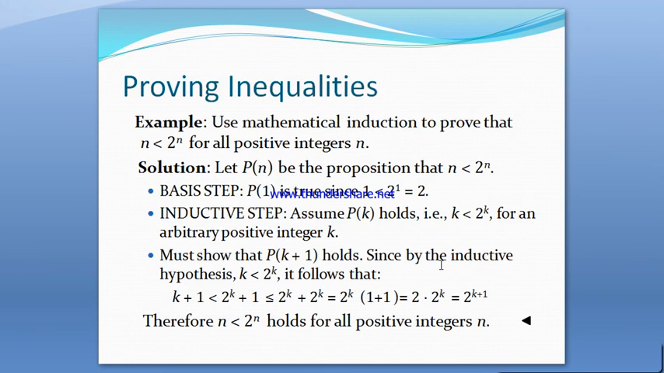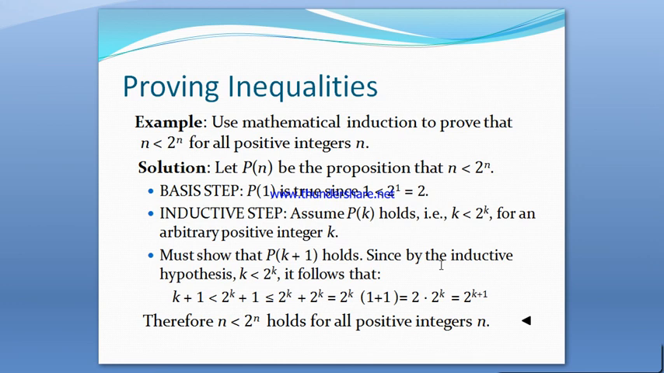Now let us prove an inequality using mathematical induction. To prove that n is less than 2 power n for all positive integers n, let us form P(n), a proposition which is denoted by n less than 2 power n. Let us finish the two steps of the induction, starting with the basis step.